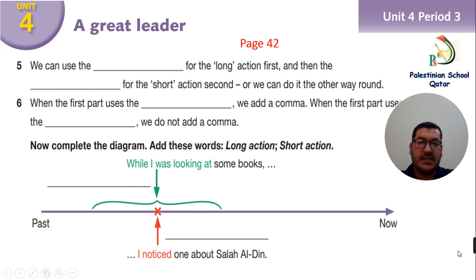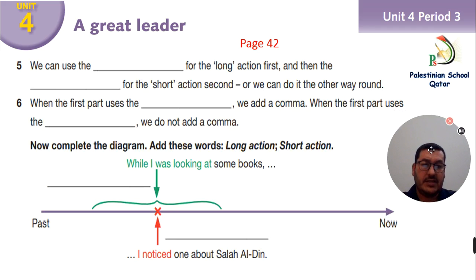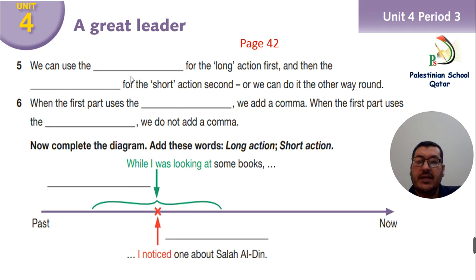We have an exercise, we'll continue. Number 5, we can use what, past simple or past continuous, for a long action first? For a long action, what do we use? Yes, past continuous. And then for a short action, we use what? Past simple. For a short action, second. Or we can do it the other way around.